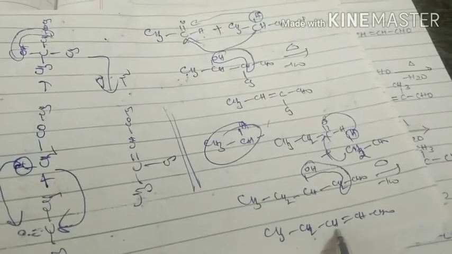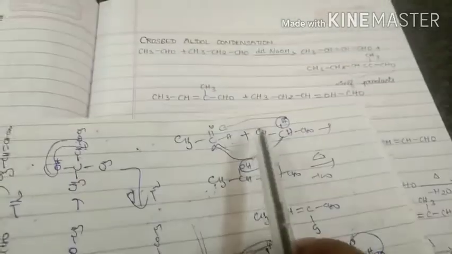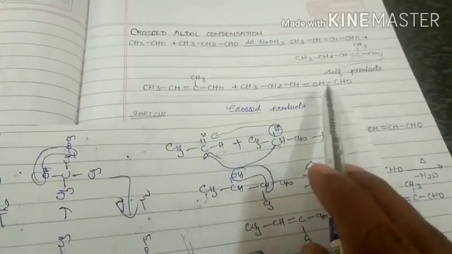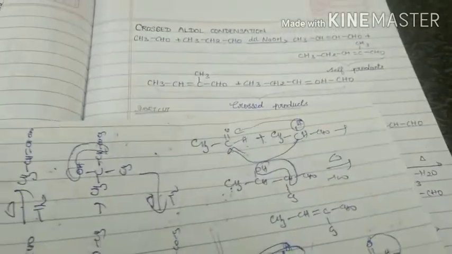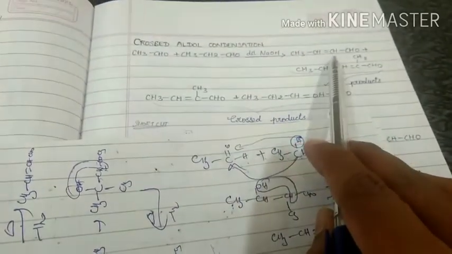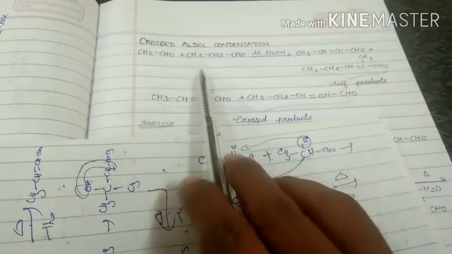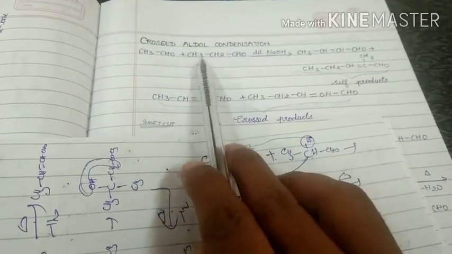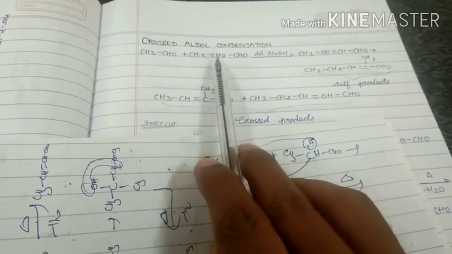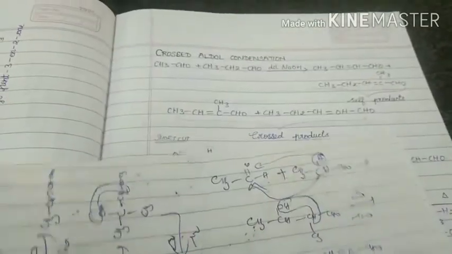CH3 CH2 CH double bond CH CHO. Next, this product we already got in aldol condensation. Now I am going to get this one. That means when this molecule reacts with the same type of molecule, then we get that product. I will show that one here.